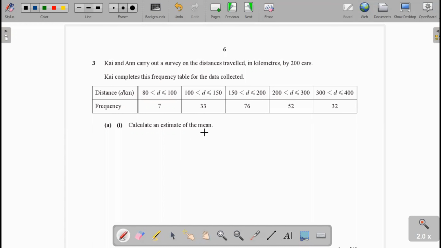It's very simple. The mean formula is the summation of frequency multiplied by class mark, divided by the total frequency.